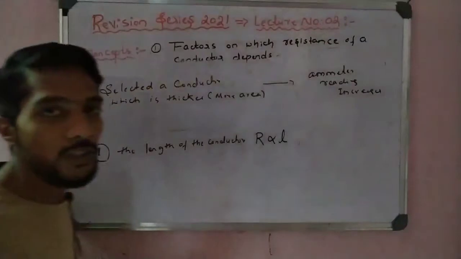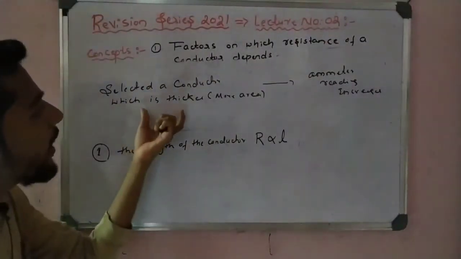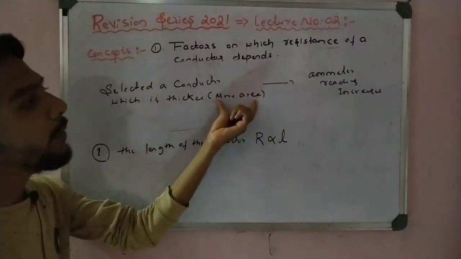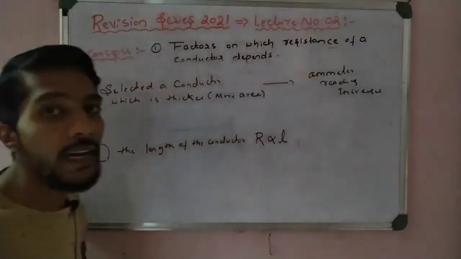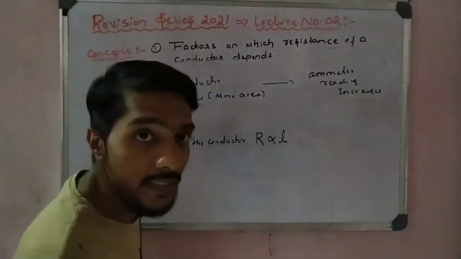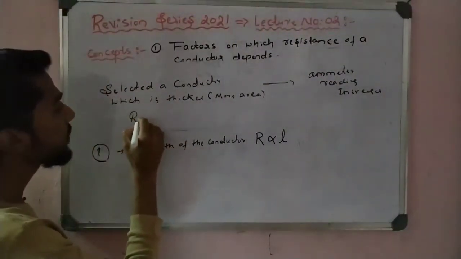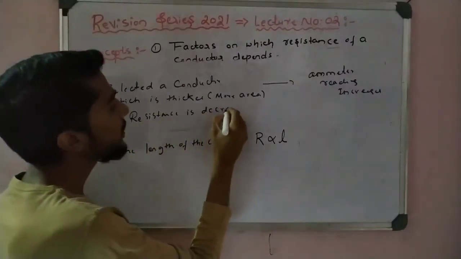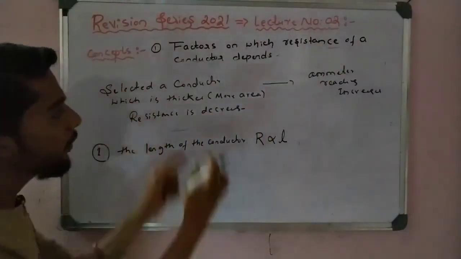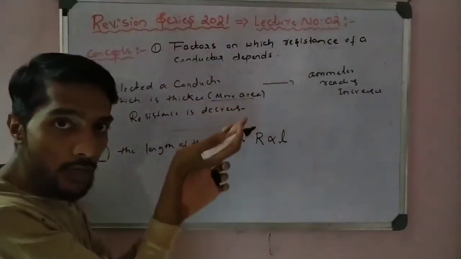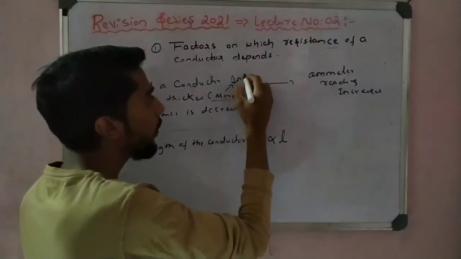That is just the opposite. When I increase the area, I observe that the current increases. So when the current is increased, resistance decreases, correct.